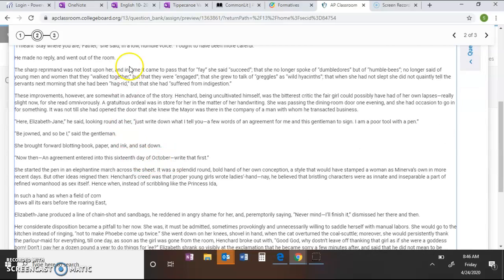The sharp reprimand was not lost upon her, and in time it came to pass that, for fay she said succeed, she no longer spoke of Dumbledores, but of humblebees, no longer said of young men and women that they walked together, but that they were engaged, that she grew to talk of Greggles as wild hyacinths, and when she had not slept, she did not quaintly tell the servants the next morning that she had been hag-rid, but that she suffered from indigestion.